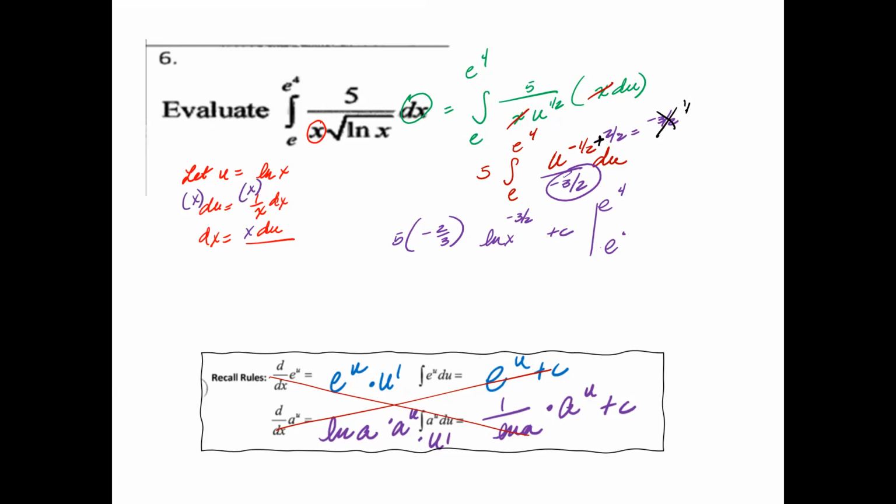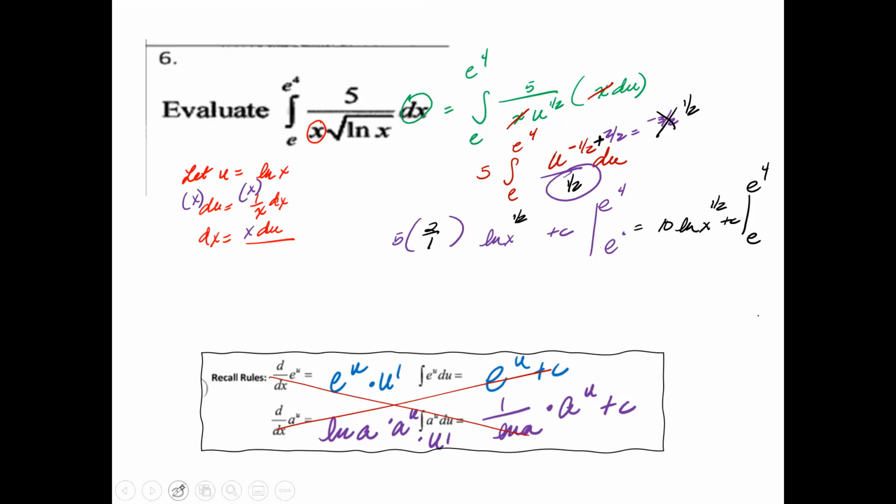So that's 1 over 2, and this will be divided by 1 over 2. When you divide by 1 over 2, you flip it, which would be 2 over 1. So technically that will give me a 10 ln x to the 1/2 plus c, evaluated from e to the 4th and e.